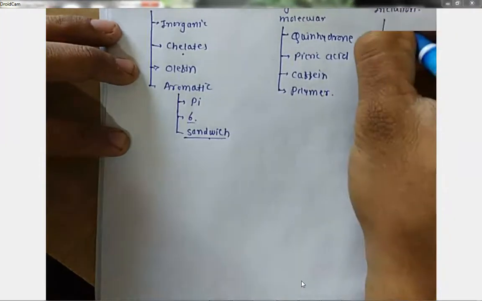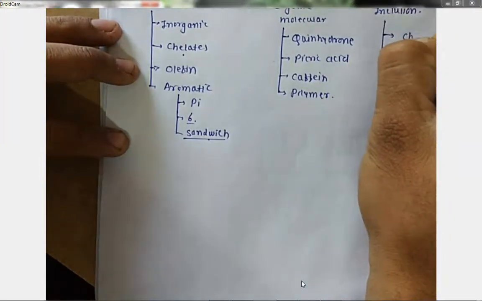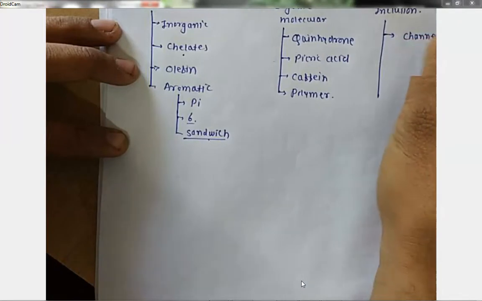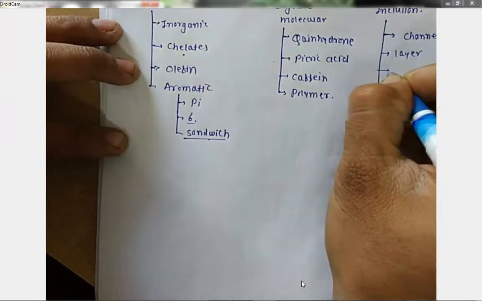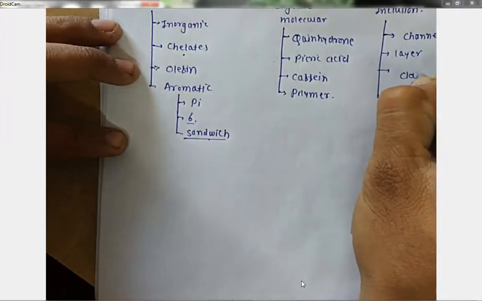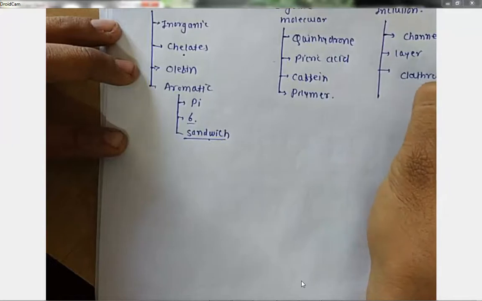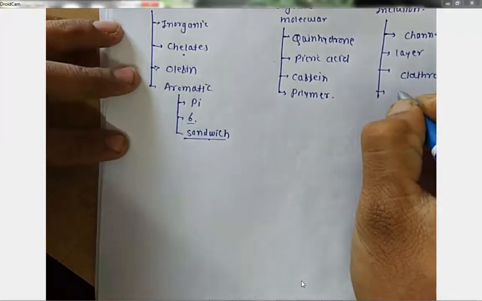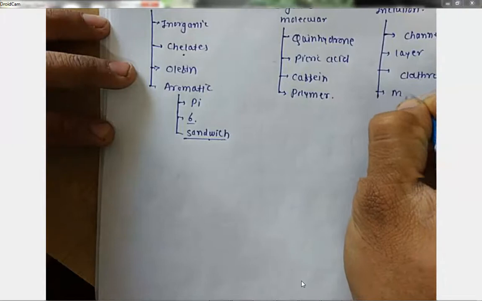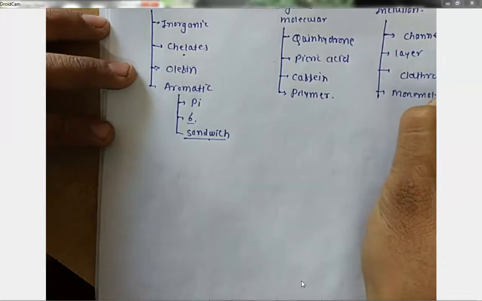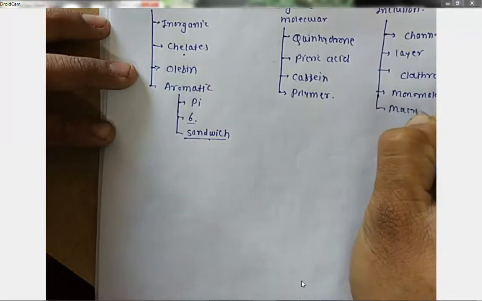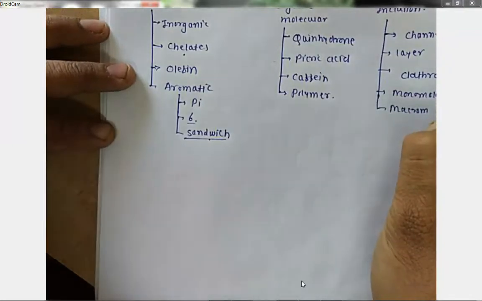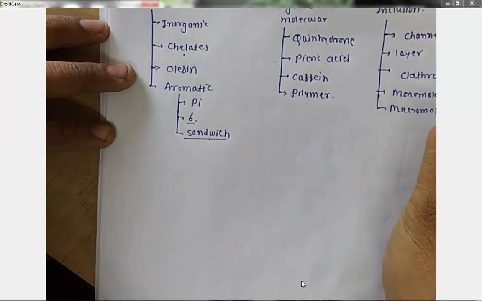In inclusion, we have the channel lattice type. One is channel, another is lattice, and there is a channel lattice type complexation. Some are layer type, clathrates, and inclusion complexes can be monomolecular and macromolecular. So these are all about the complexation classification.